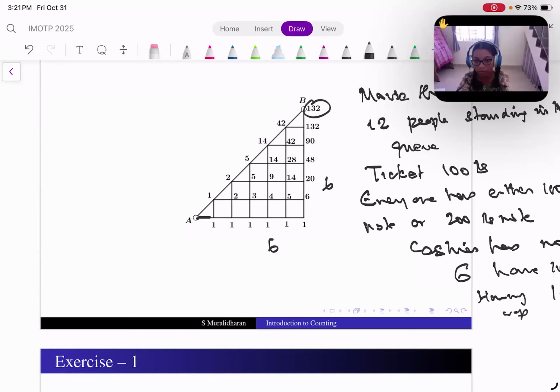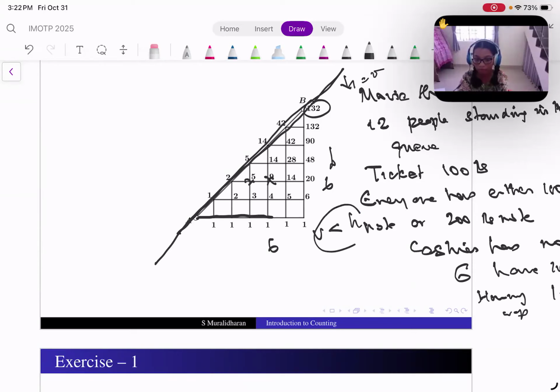Every horizontal step counts as a horizontal step at any point. Take any point here. What is this line? This is the line where the number of horizontal steps is equal to the number of vertical steps. So below that, the number of vertical steps will be less than the number of horizontal steps, and that's really what we want.